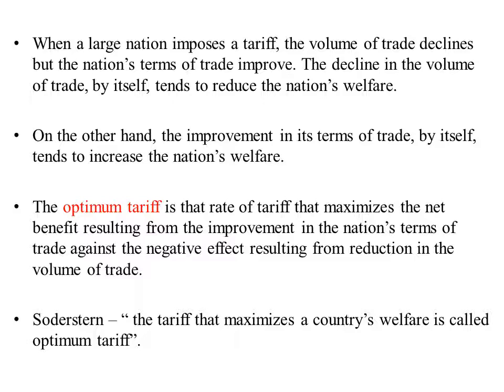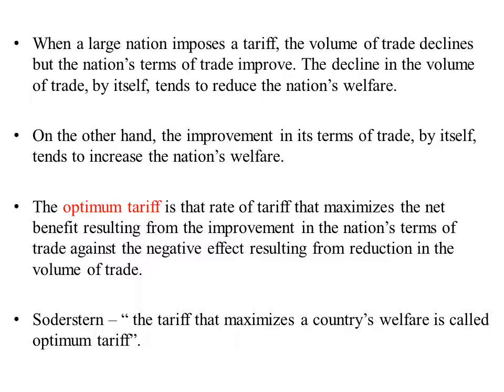Decline in volume of trade reduces the nation's welfare, and improvement in the terms of trade increases the nation's welfare.